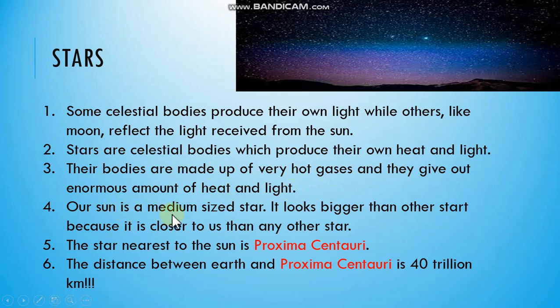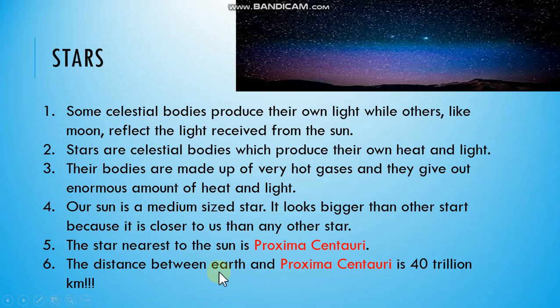Our sun is a medium-sized star. It is not the biggest one. It is only nearer. That is why it looks bigger. Otherwise, sun is only a medium-sized star. There are so many stars which are too big as compared to sun or too small as compared to sun.